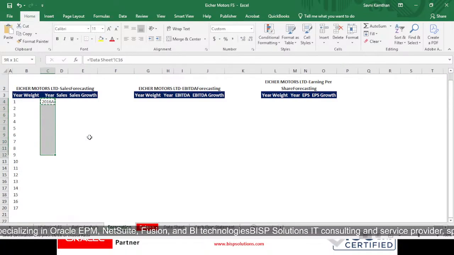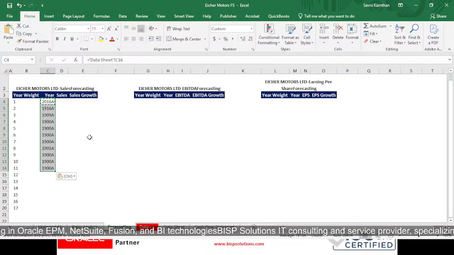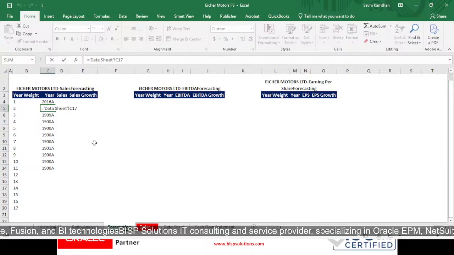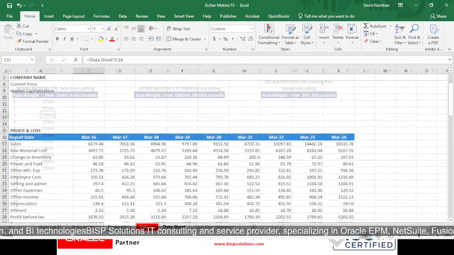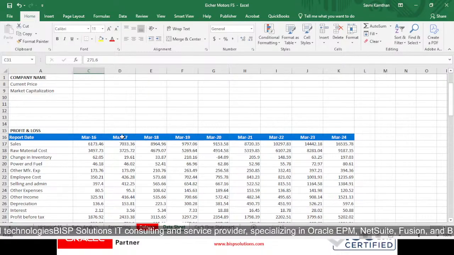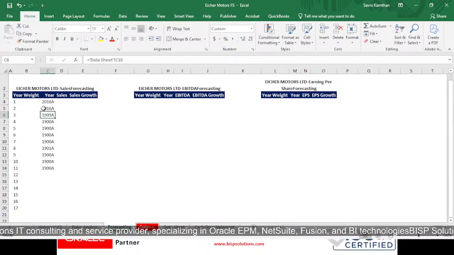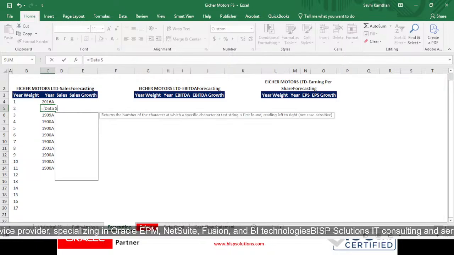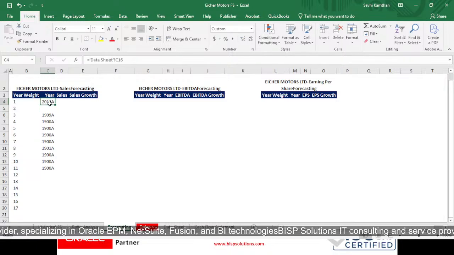Control+C. It is taking C17, so we have to see. So it is taking this. Again, forecasting, and we have to understand that in 2016A it is C16.